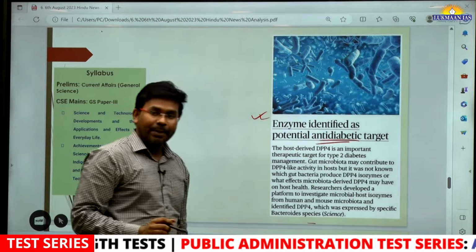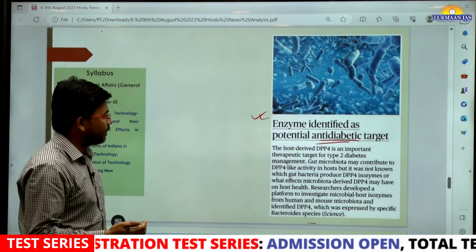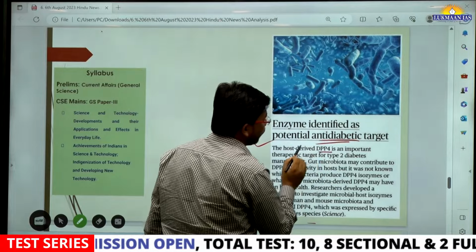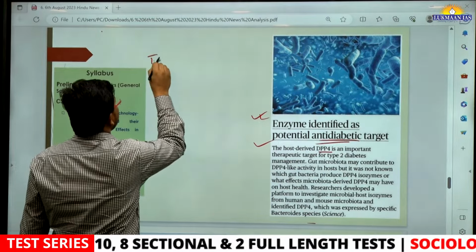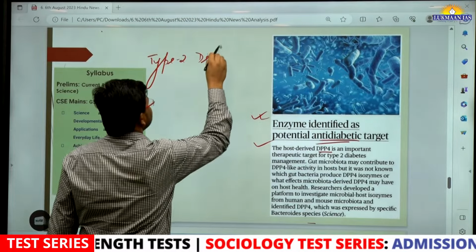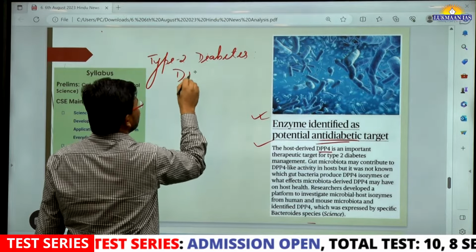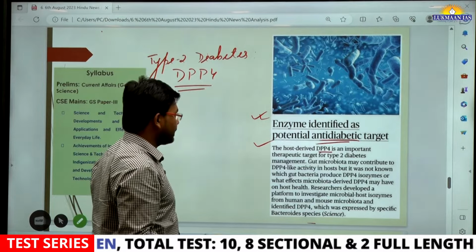So you know that diabetes is one lifestyle related disease that affects many people. It says the host derived DPP4 is an important therapeutic target for type 2 diabetes. So what type of diabetes are we talking about? Type 2 diabetes. For type 2 diabetes, what do we want to use? DPP4 for management of type 2 diabetes.